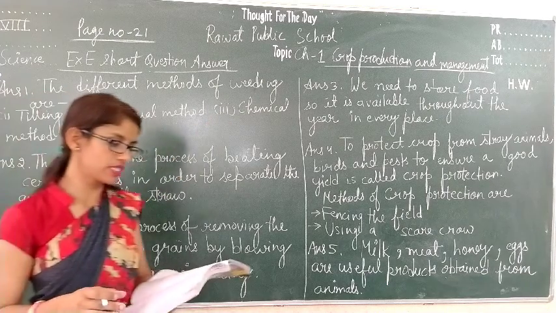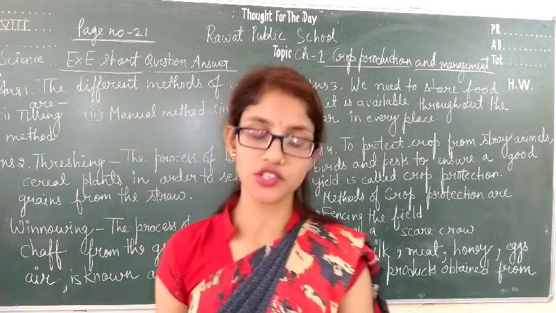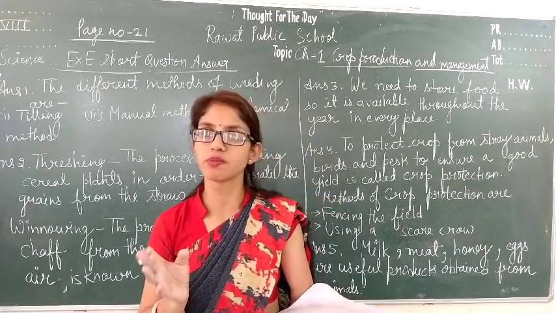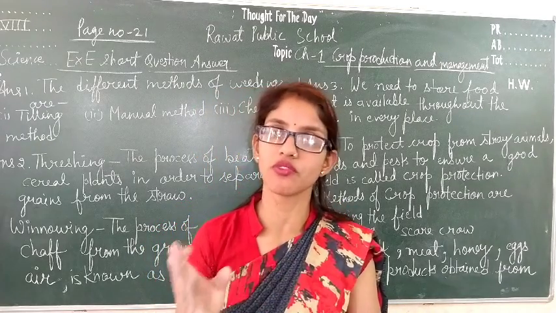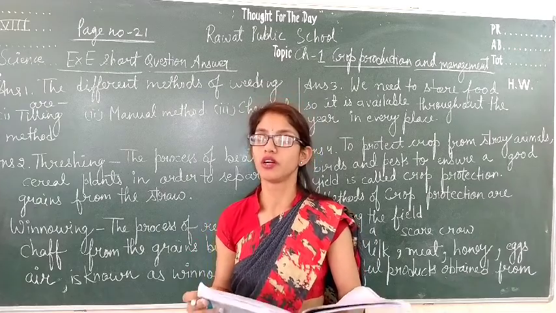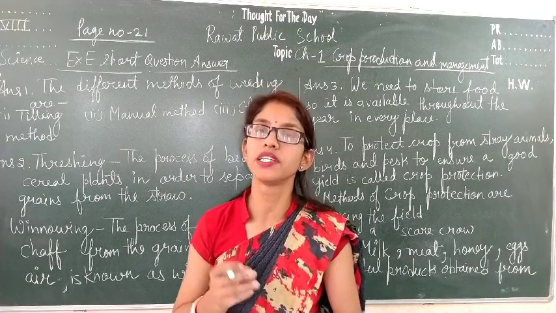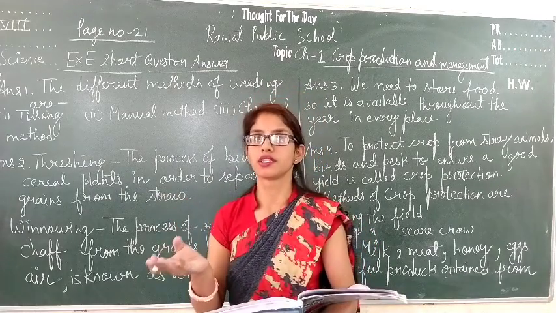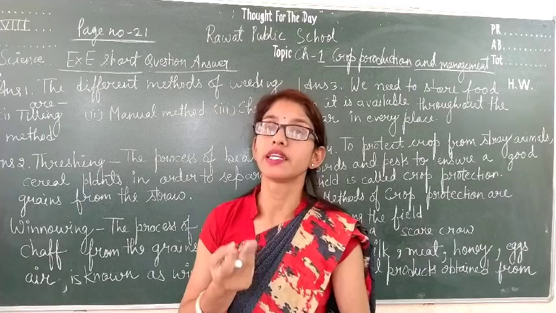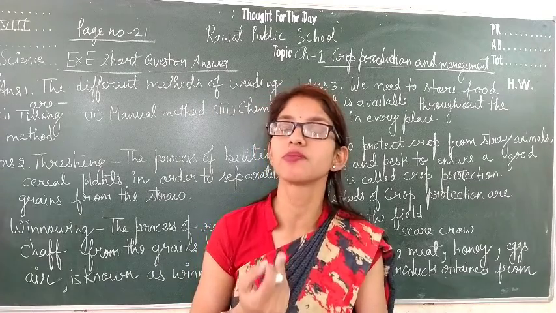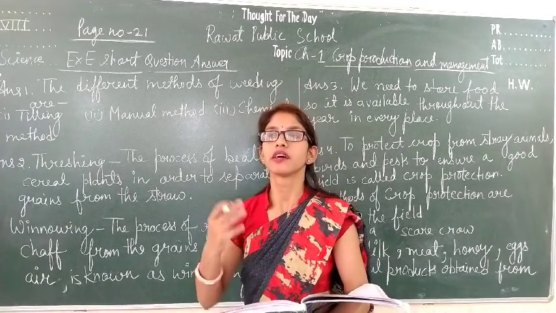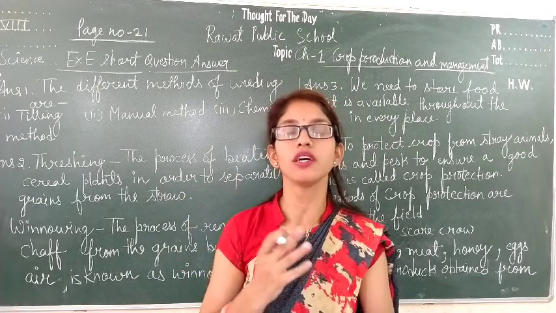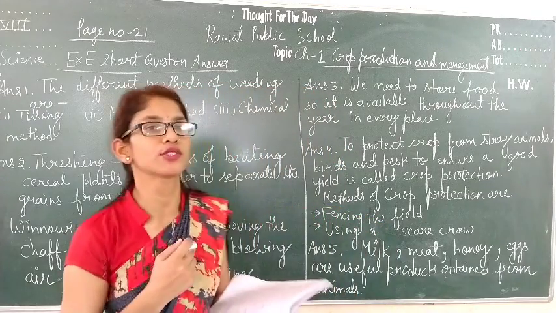Student, next question 2 is explain the process of threshing and winnowing. In this, you have to write the difference between or the definition of threshing as well as winnowing. So we have already discussed that threshing means the beating of cereal crops to remove the straw from the cereals. And winnowing is followed by the farmers that have a small patch of land. In this, the wind is used to separate out the chaff or the straw from the cereal crops. So let's see the answer of this question 2.